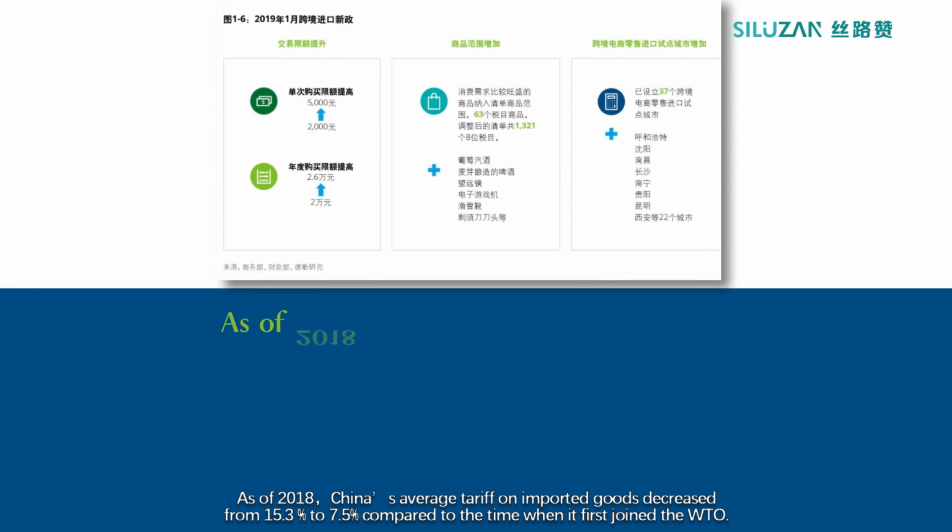2. A decreased tariff is likely to help the market grow further. Benefiting from China's decreased tariff on imported products, the market is expected to grow further. As of 2018, China's average tariff on imported goods decreased from 15.3% to 7.5% compared to the time when it first joined the WTO.